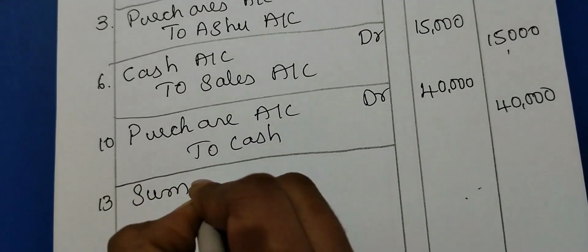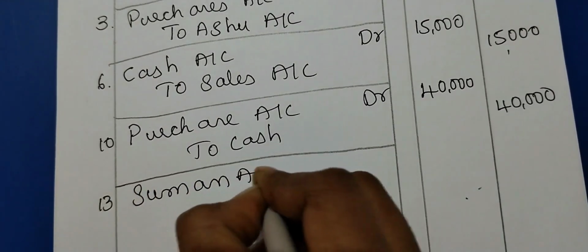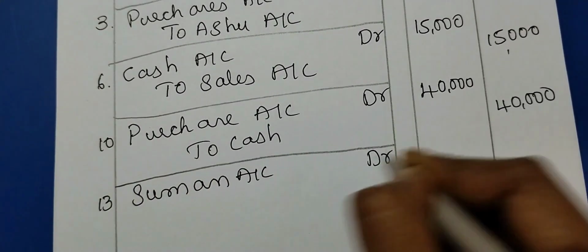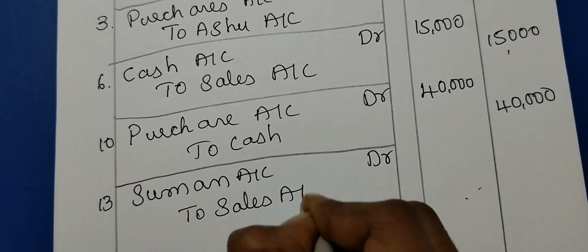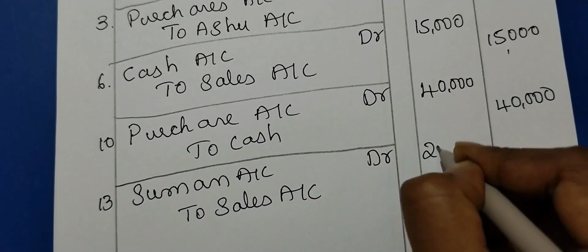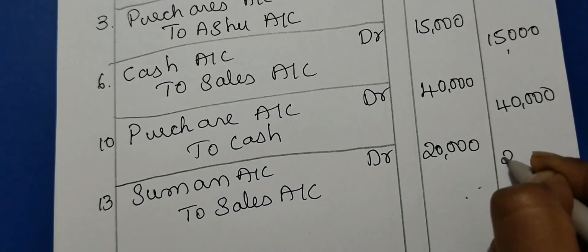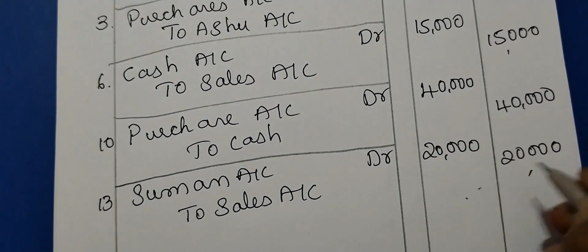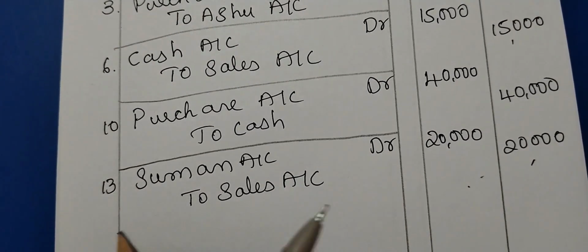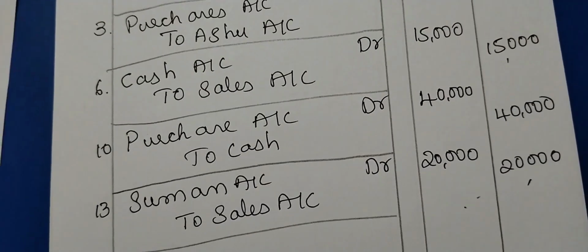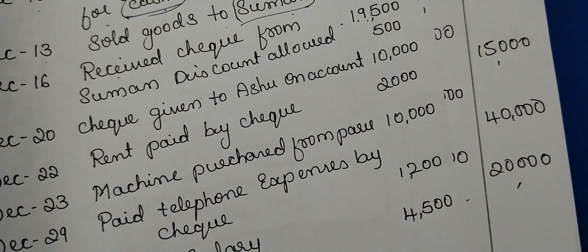So I am debiting Suman account. Suman account Dr to sales account, 20,000. Being goods sold on credit is the narration. Okay, on 13th. The next transaction is received a check on 16.